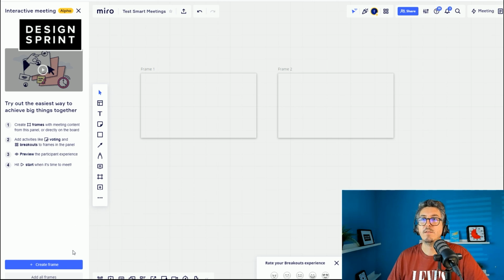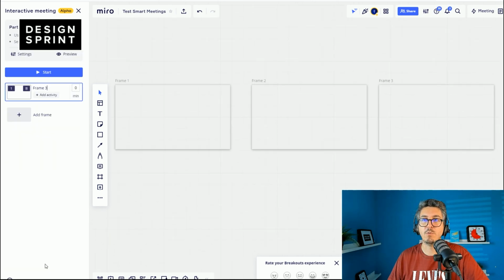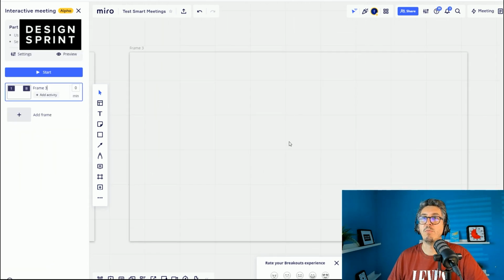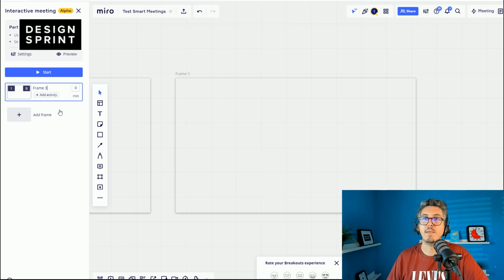Okay, cool. So I already created 2 frames. I hope it's not gonna make a mess. I will create frames. Okay, frame 3, it's here, and then I can set a time.